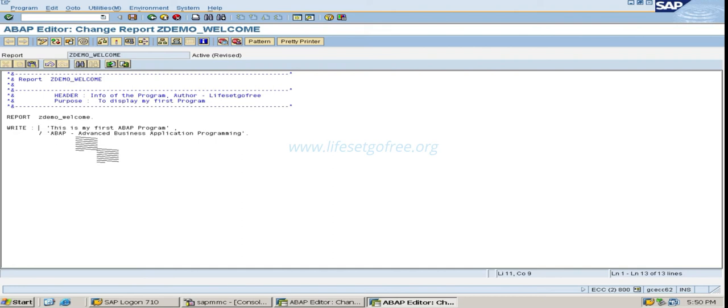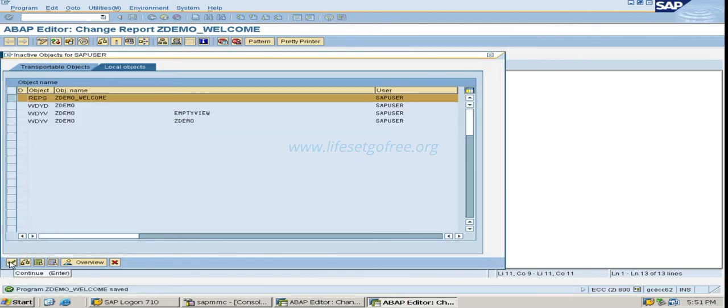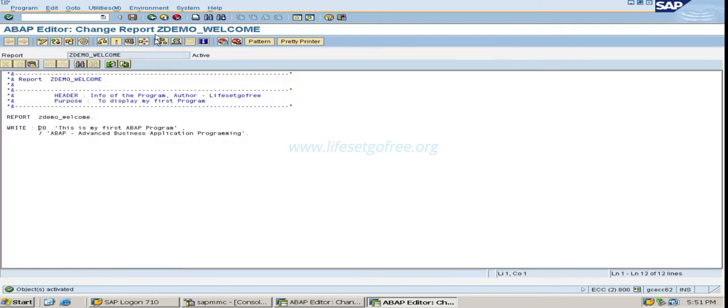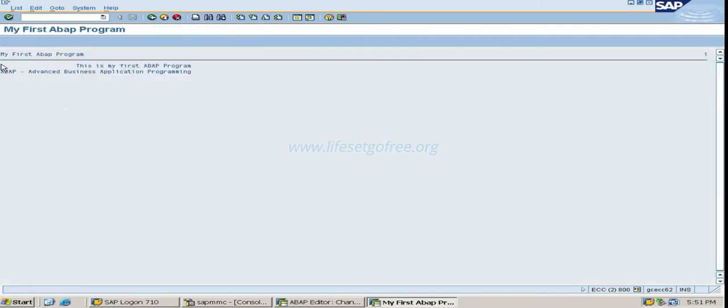I just need to add 20 here. By adding 20 here, that means the number of characters you want to leave blank in the beginning, you need to give here. Let's activate. Every time you make any change, you need to activate. Execute. See, we got the 20 spaces here. So this is how you can align the space.